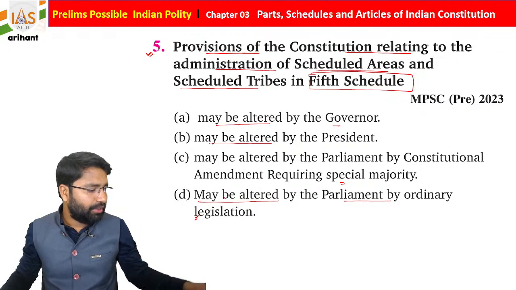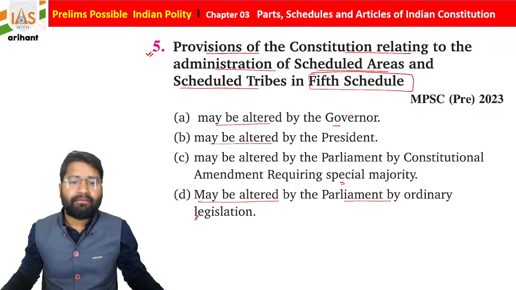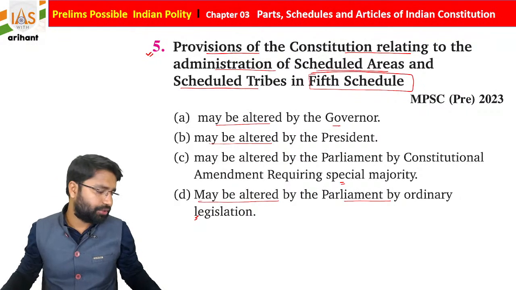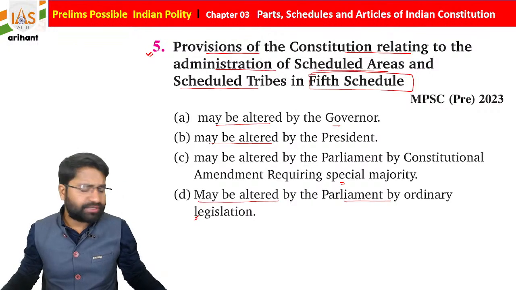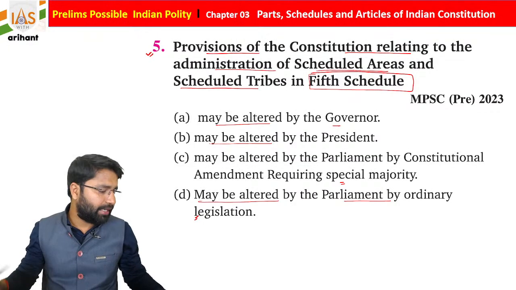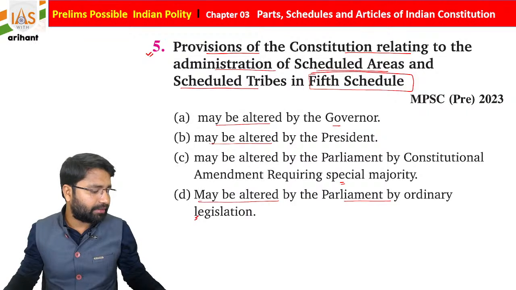So how can this modification take place under Schedule 5 of the Indian Constitution, students? Okay, so see, the President has the right to direct any area as a scheduled area, students. Okay, but who has the power?